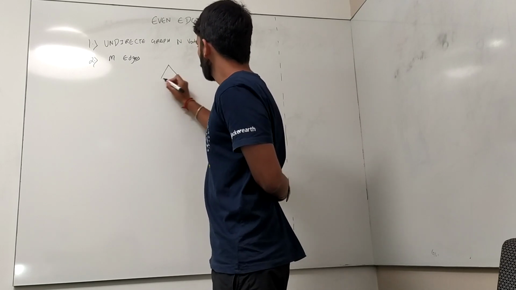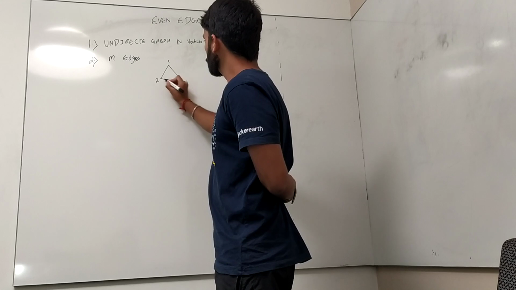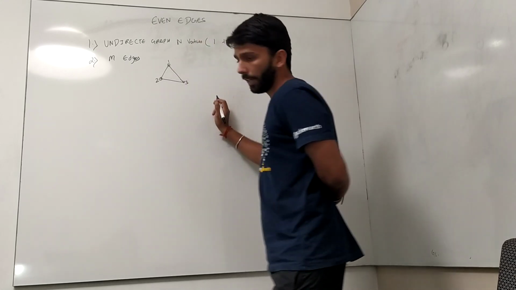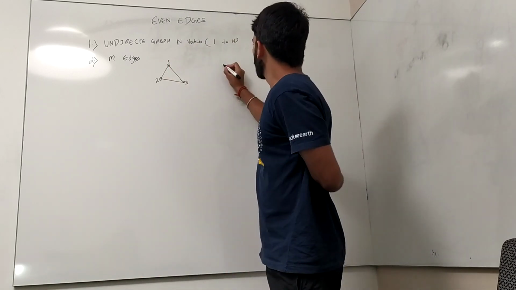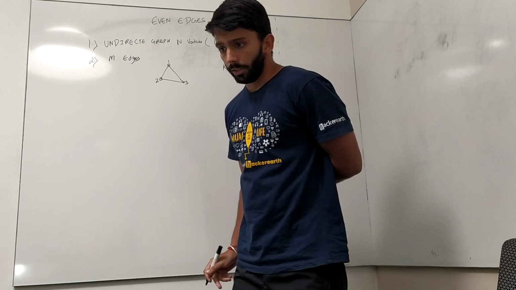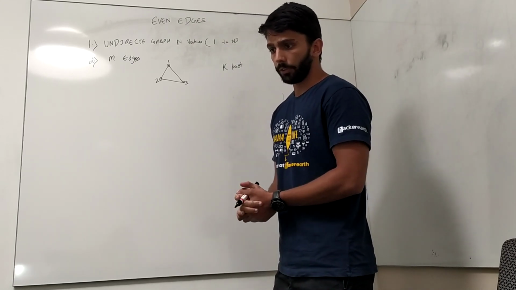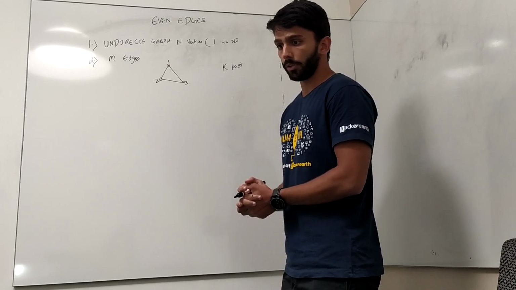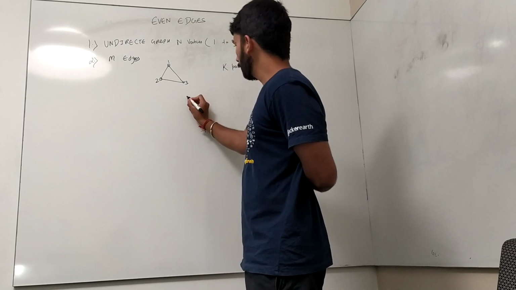Suppose there is some graph like 1, 2, 3. These are the nodes. Now we want to divide this graph into k parts, for some integer k. First, Chef divides the vertices in the graph into k sets such that each vertex belongs to exactly one set. So it's saying that suppose we have k parts, suppose we have two parts, right?